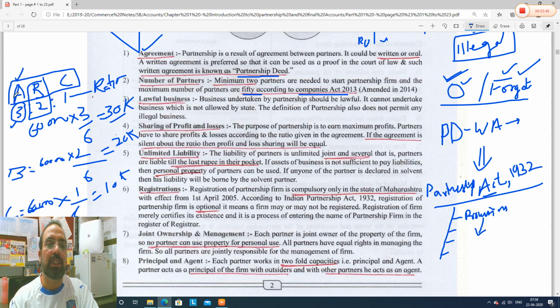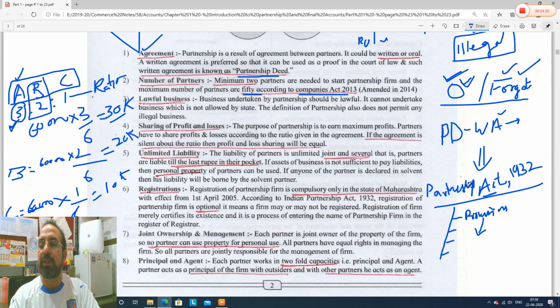For example, in this case, A, B and C went to court to resolve their dispute over the profit sharing ratio. A is saying, I introduced more capital, I am working hard, and I should get 3 shares. Or he is saying that orally, before starting the partnership, all of us agreed on this, but now B and C are saying they forgot, or they are not agreeing.